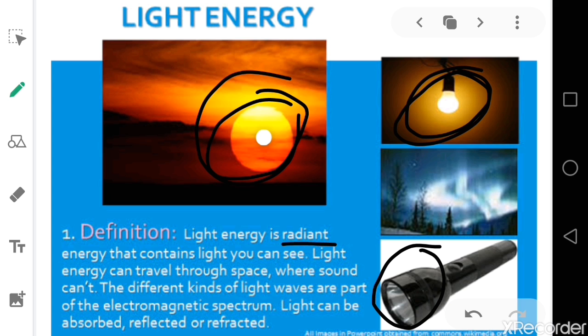It contains light. You can see light energy travels through space where sound can't. The different kinds of light waves are part of the electromagnetic spectrum, and light can be absorbed, refracted, and reflected. I hope you've understood the concept of light energy.